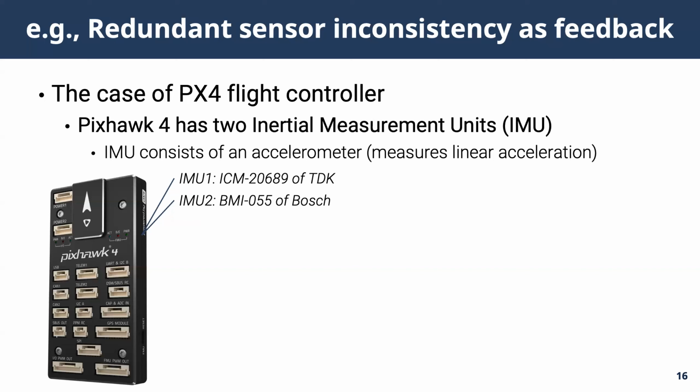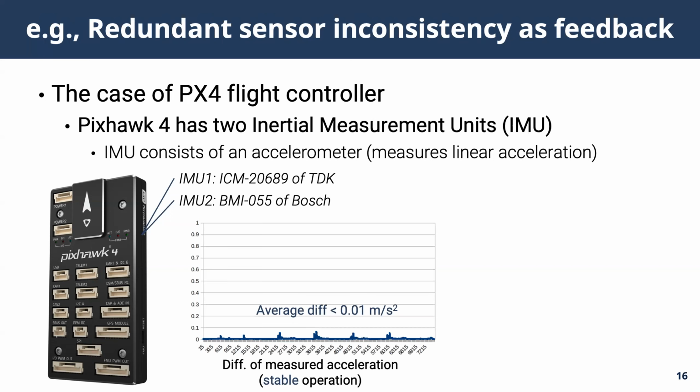However, in practice, the accuracy and the resiliency to errors are different among the sensors due to different manufacturing processes and many other reasons. For example, the flight controller of PX4 drones have two IMUs, inertial measurement units. One is manufactured by TDK and the other is manufactured by Bosch. These two IMUs report consistent acceleration readings when flying under normal circumstances.